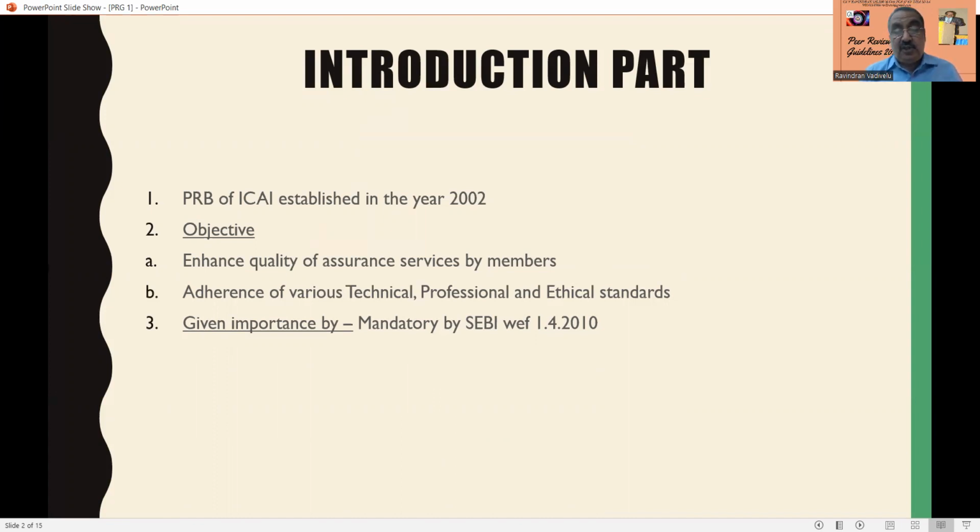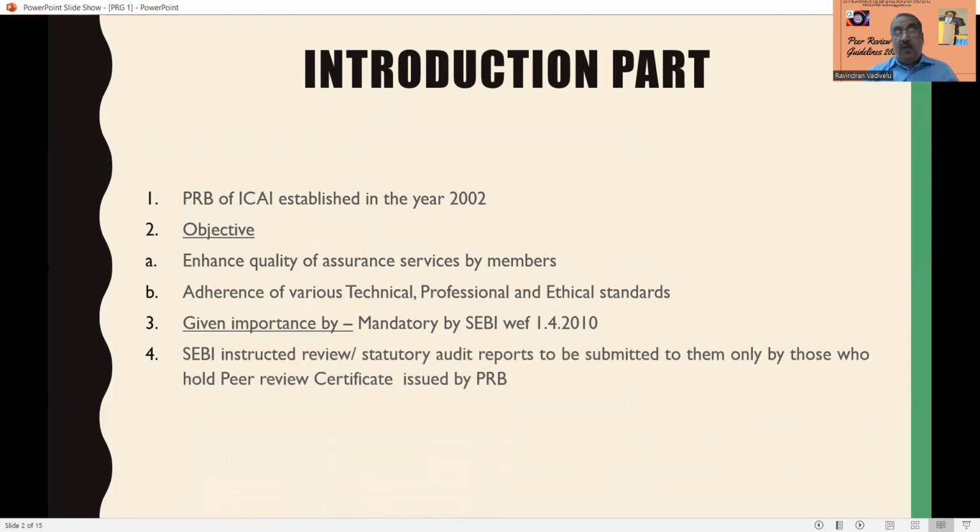It is mandatory by SEBI that only firms holding a peer review certificate are eligible to get the SEBI statutory audit reports.